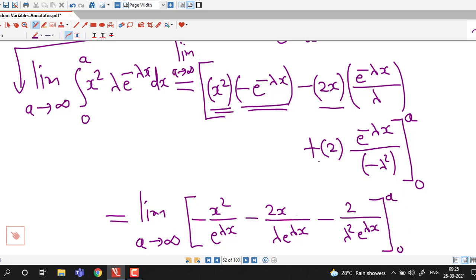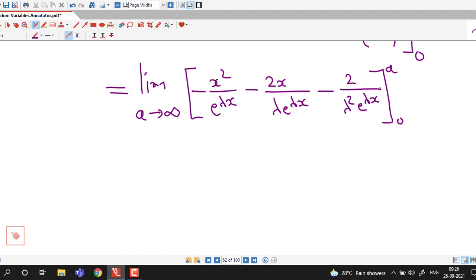Limits of x are from 0 to a. So this I have rewritten here, minus 2x, this is in the denominator, and now we can put limits of x. First we put x equal to a and then minus x equal to 0. So limit as a tending to infinity.